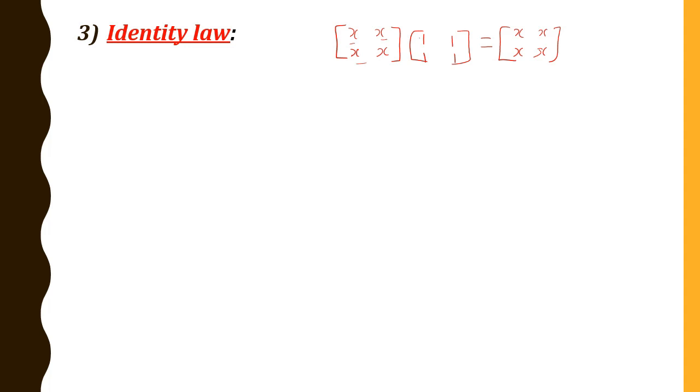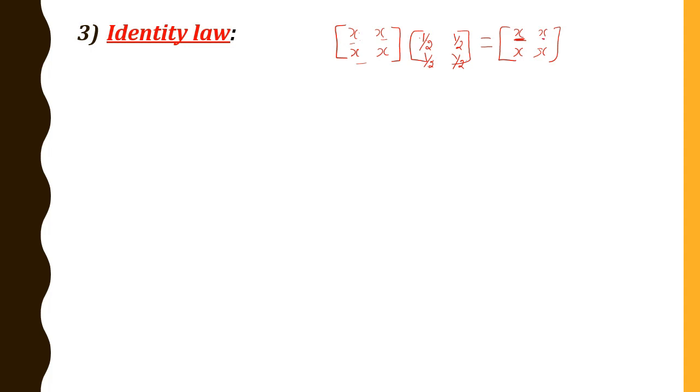X into 1, X plus X into 1, X. So if you get X plus X, that is 2X, but I should get only X. So instead of writing 1, 1, 1, 1, let us make it 1 by 2, 1 by 2, 1 by 2, 1 by 2. X into 1 by 2, X by 2, plus X into 1 by 2, X by 2, X by 2 plus X by 2 is X. Similarly, X into 1 by 2 plus X into 1 by 2, again I get X.